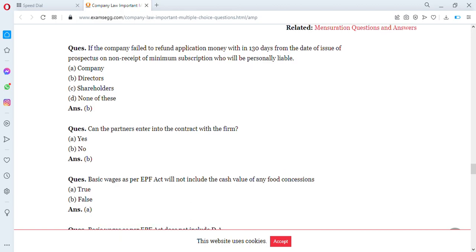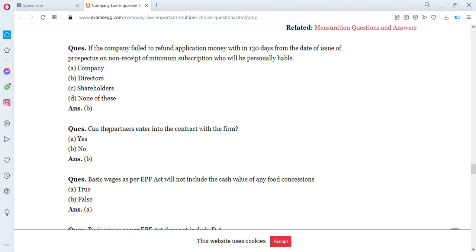Then another question, if the company failed to refund application money within 130 days from the date of issue of the prospectus, on receipt of minimum subscription, who will be personally liable? A, the company, B, the directors, C, the shareholders, D, none of the above. It will be the directors, because the directors are in charge of management of the company. Yeah, they manage everything of the company.